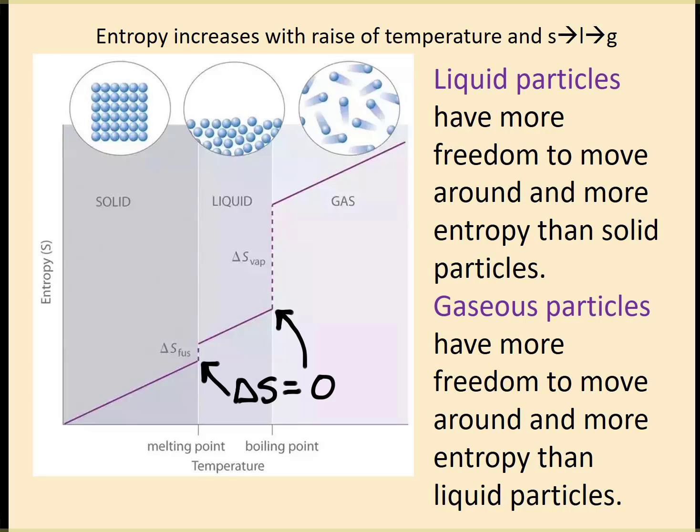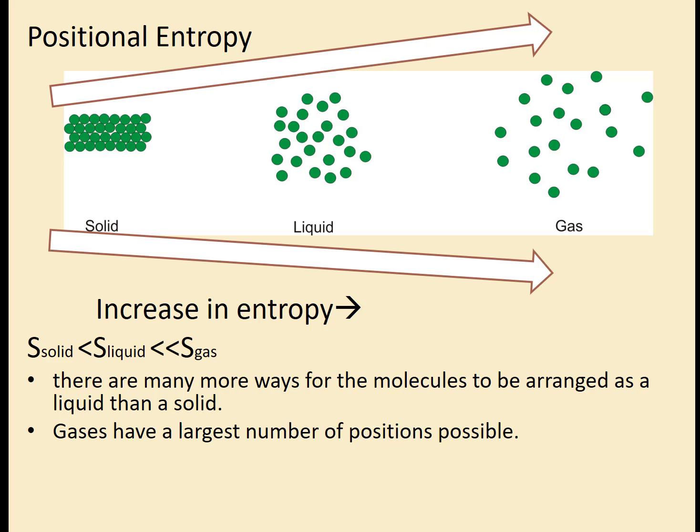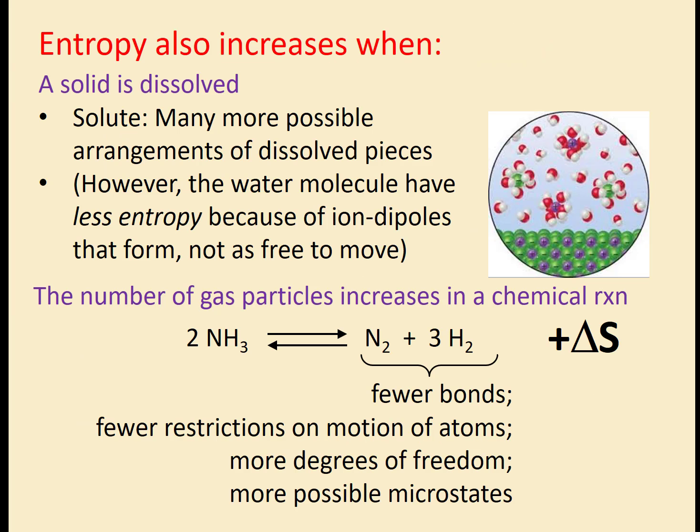And this is because our gaseous particles have more freedom to move than the liquid particles, and so therefore our gaseous particles will have more disorder or more entropy. So this is a positional entropy that we've been talking about. Solid has less disorder than liquid, which has less than gas. Anytime you have a gas compared to a solid or liquid, it would have much more entropy. And that's because the disorder, the arrangement of them, the different possibilities of arrangement are much more in a gas than in a solid where it's locked in place. Entropy also increases when a solid is dissolved.